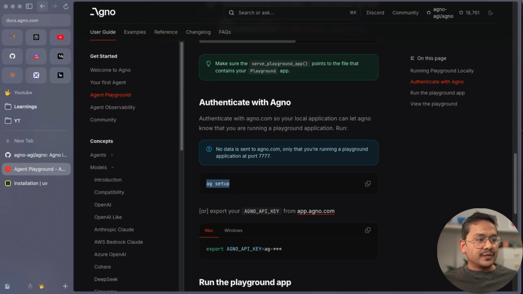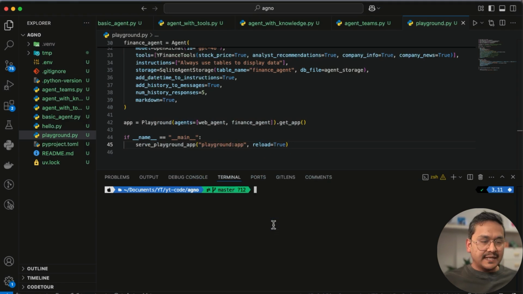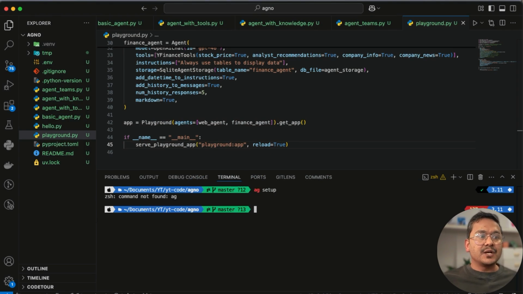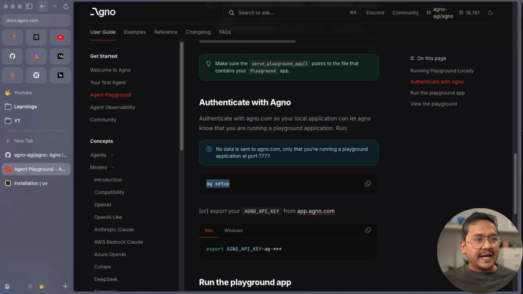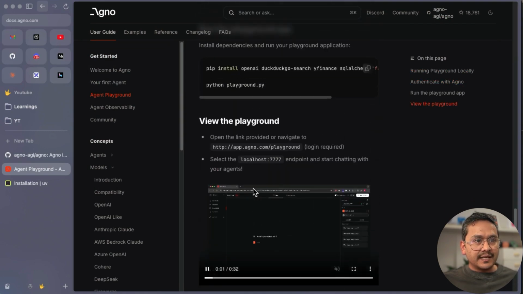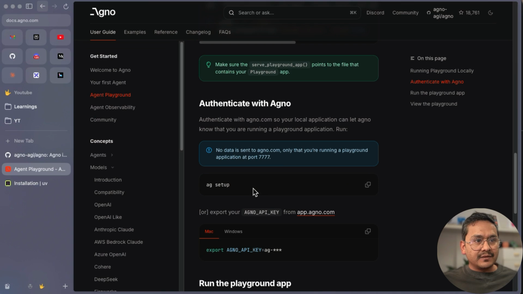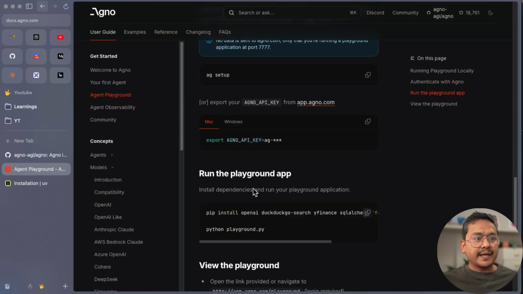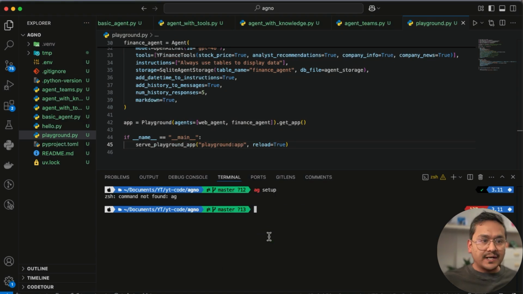So I can go to the VS Code. I will go to the terminal and I will Control V, ag setup. So it says not found. The ag command is not found. If I go back, then what did it say? ag setup is not found. So is there something that I need to install here? Maybe not. Okay, now I get why it is, because we are using uv. So what we need to do is uv run ag setup.